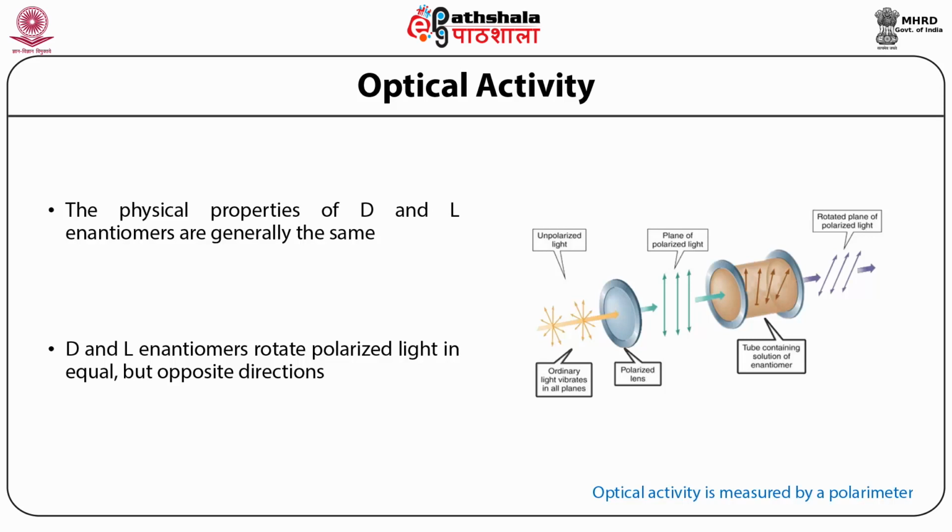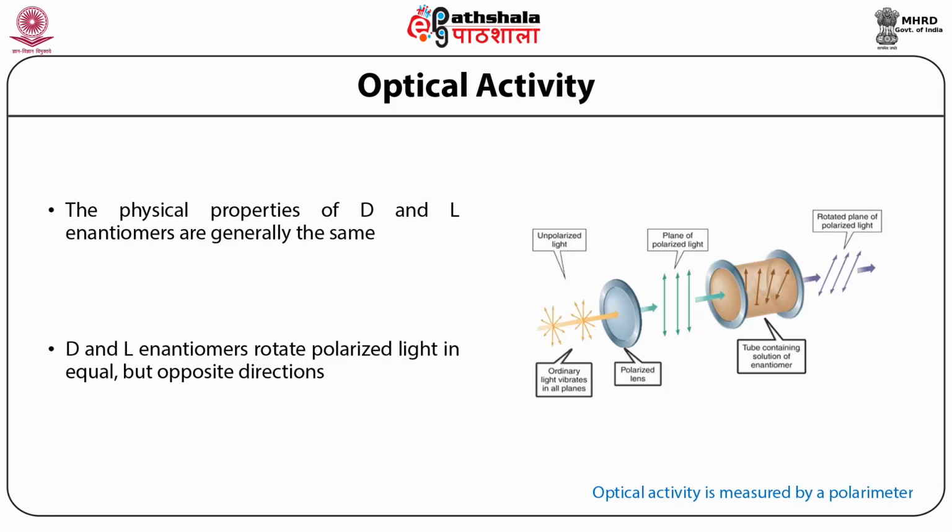So a monosaccharide for which the axis of the analyzer is rotated in the clockwise direction is designated as plus and is called dextrorotatory. On the contrary, if the axis of the analyzer is rotated in the anti-clockwise direction, the monosaccharide is designated as minus and is called levorotatory.